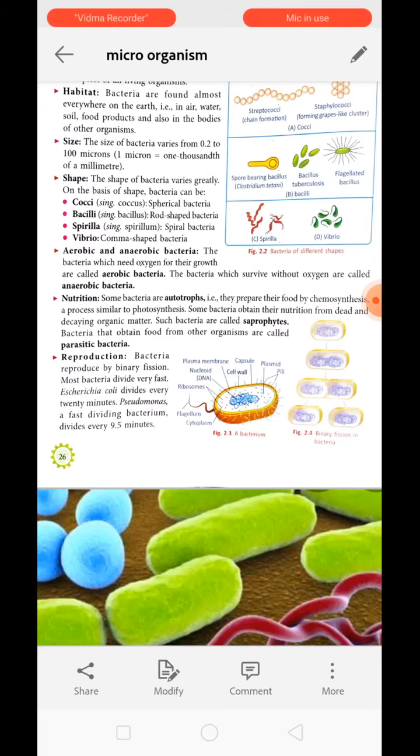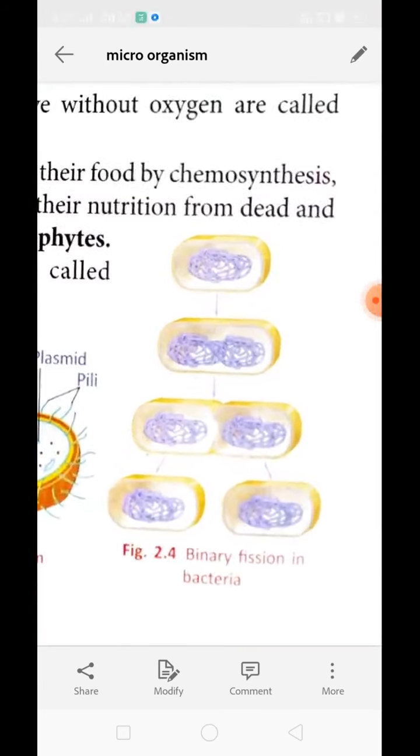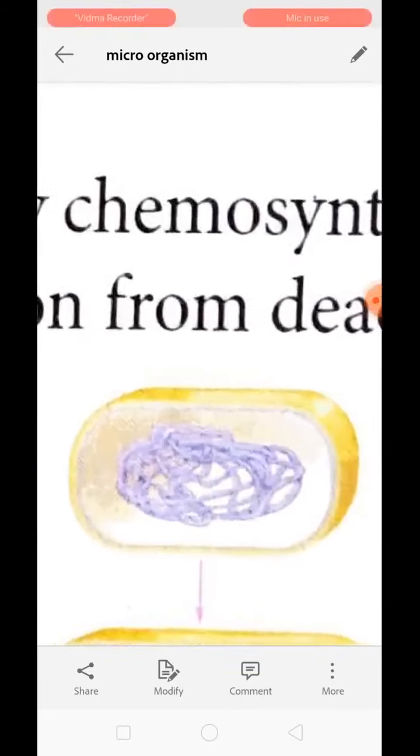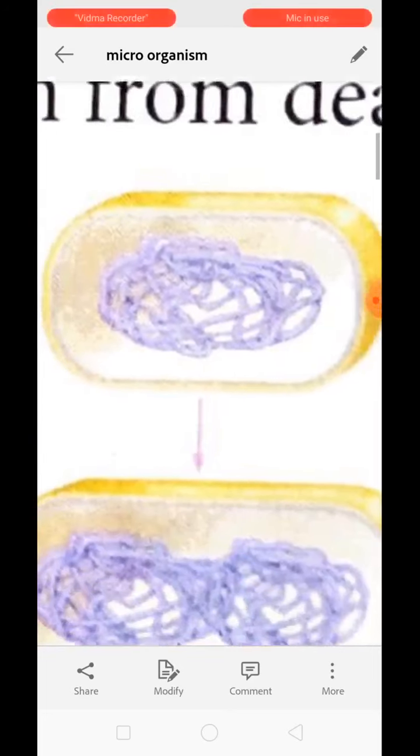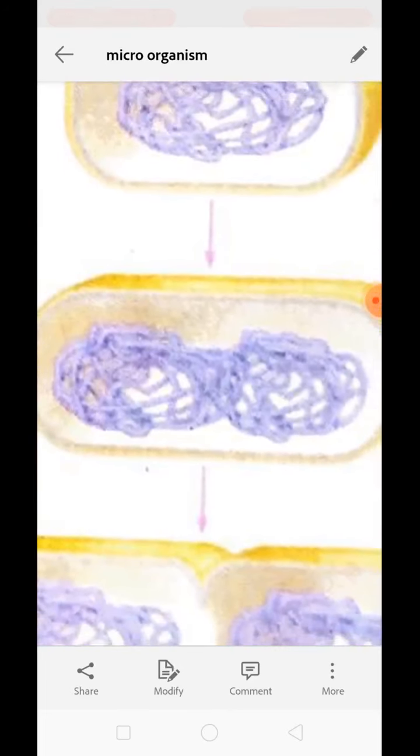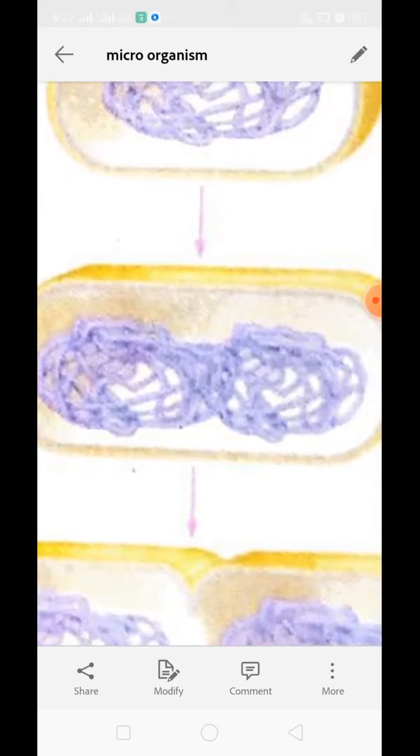Bacteria reproduce by binary fission in this way. First, the bacteria become big in size, and then their nucleoid or circular DNA splits into two. It is the splitting of DNA into two groups.